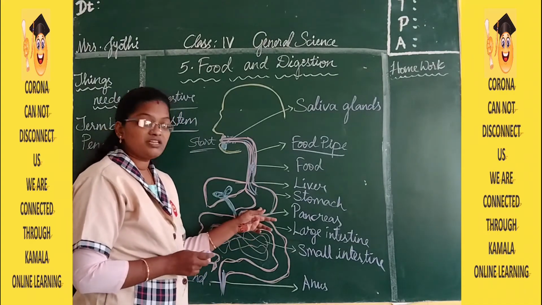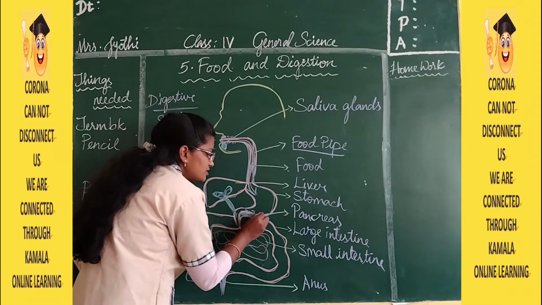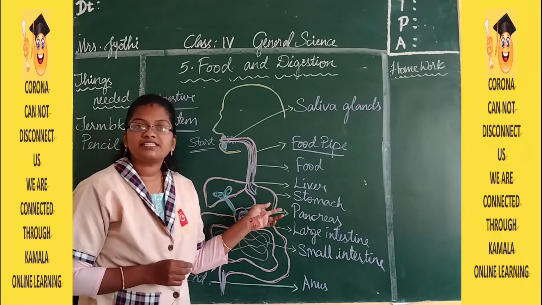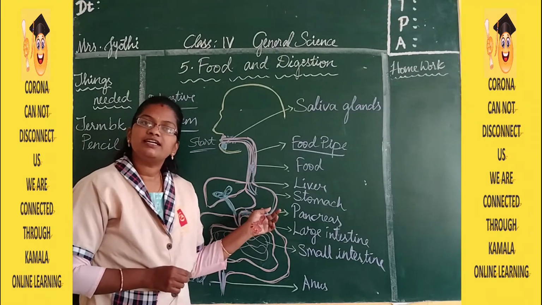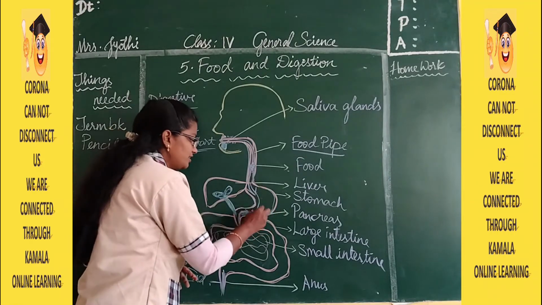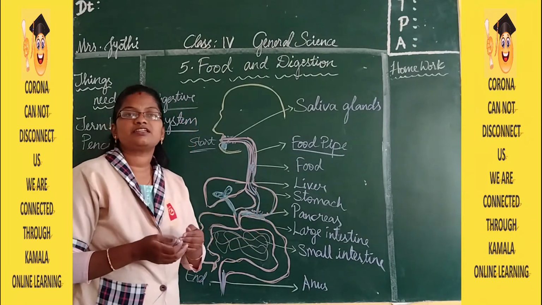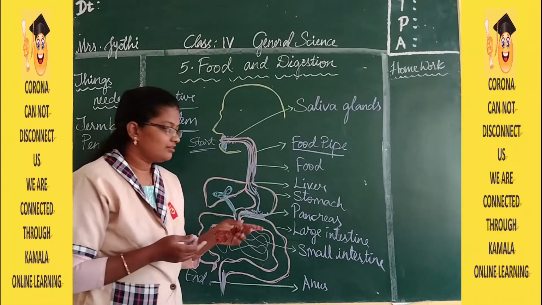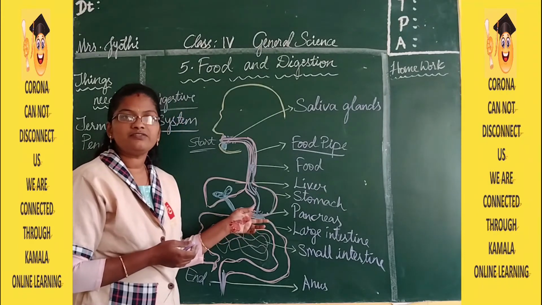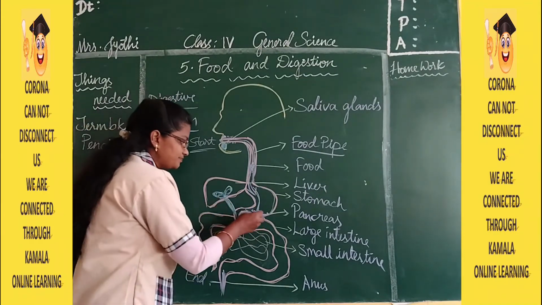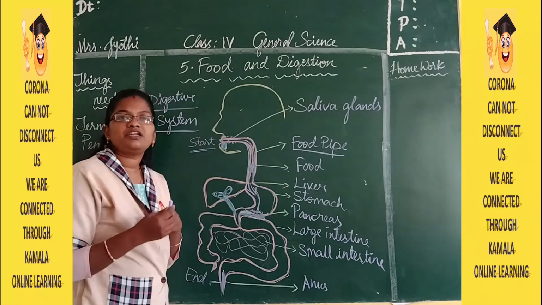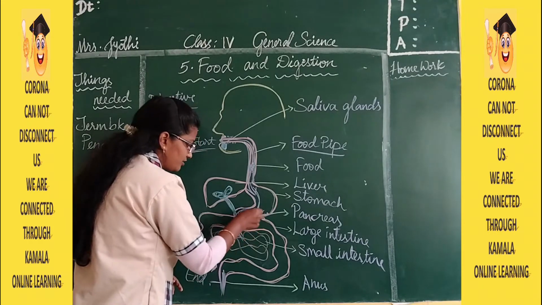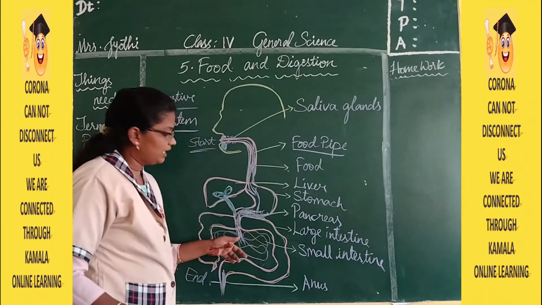Now in this we have some liquid-like substance present. Those are called digestive enzymes. Once the food enters here, it is going to get digested. That is, it is going to break into tiny bits by using the digestive enzymes. Then after 1 hour the food is going to enter into the small intestine.